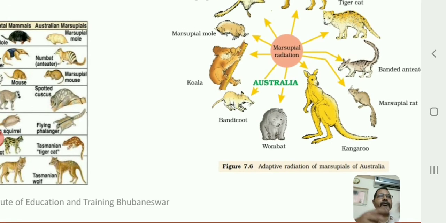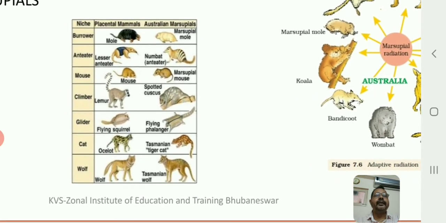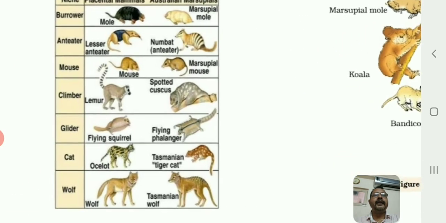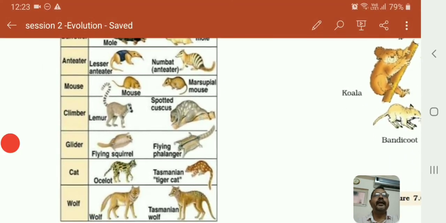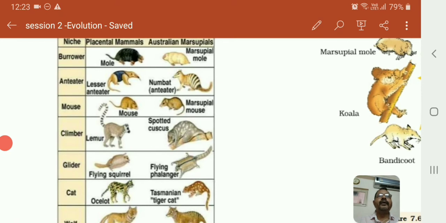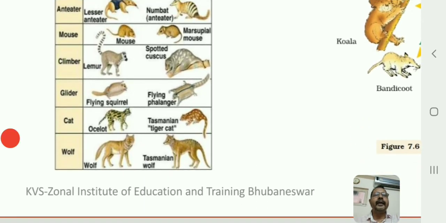So they went to different areas and were adapted to the conditions available in those areas. Right, so for that purpose we say that this is also an example of adaptive radiation. Now one more example that we see here is the placental mammals and Australian marsupials. Okay, now look at that. If we find, for example, burrower, anteater, mouse, climber, glider, cat and wolf.